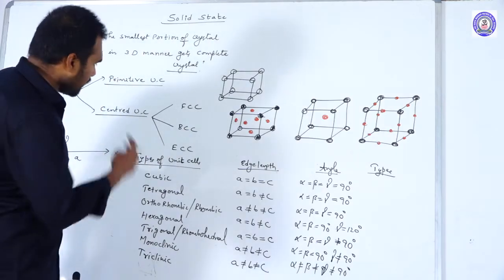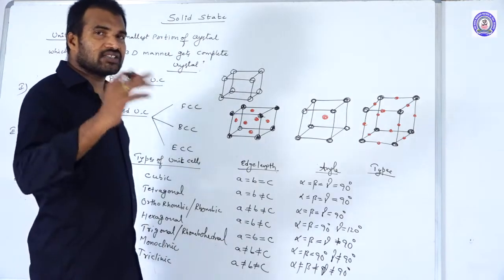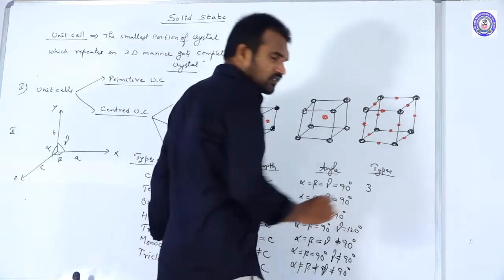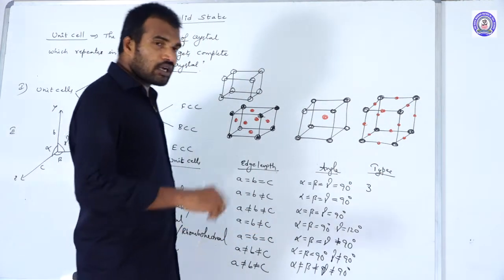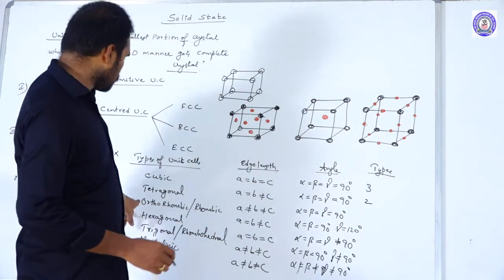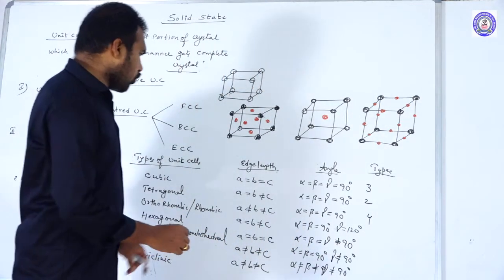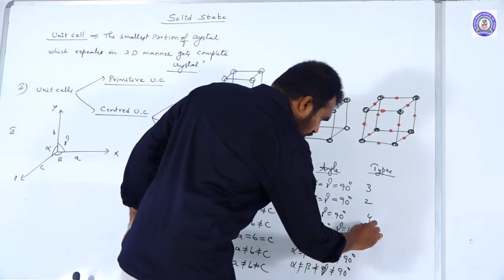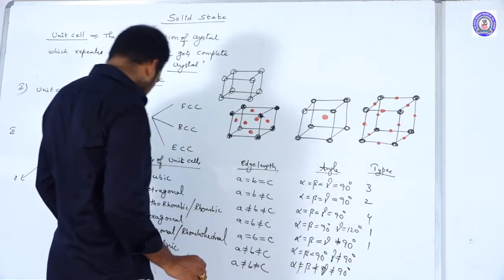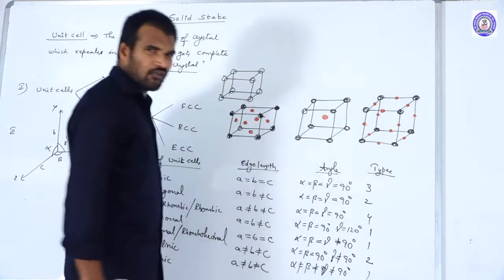Okay, next one, types. In cubic, how many types? Cubic can exist in three types, whereas tetragonal can exist in two ways. Orthorhombic 4. Hexagonal 1. Trigonal 1. Monoclinic 2. Triclinic again 1.